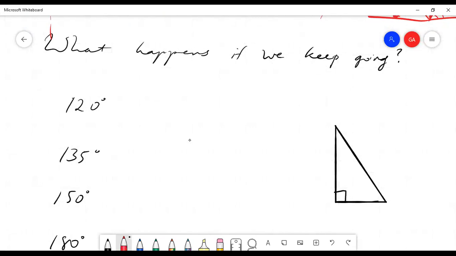So 120 degrees. Well, that means if I draw this triangle, right? So this angle here, this is 120 degrees. But this angle is 90 degrees. So how much is this angle?